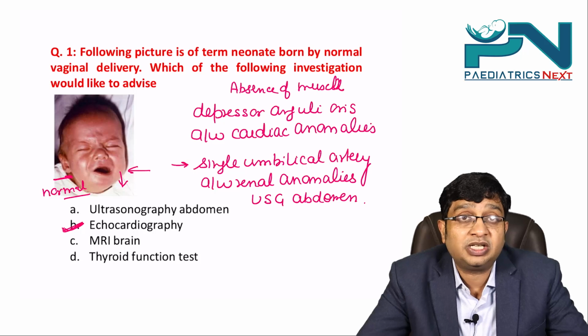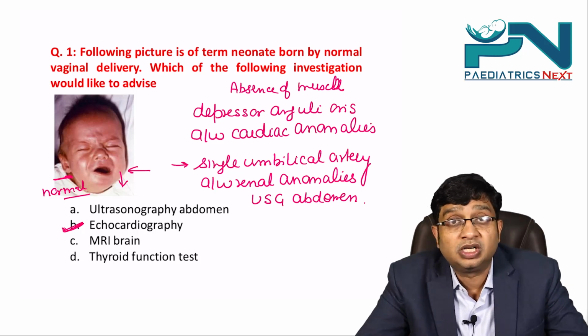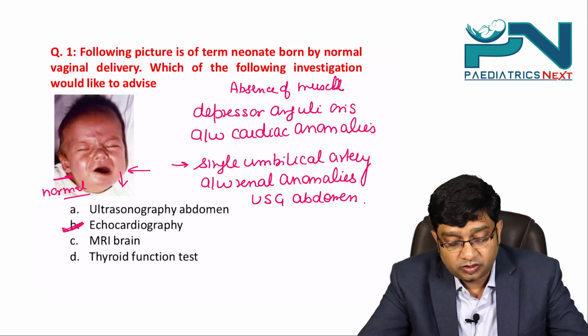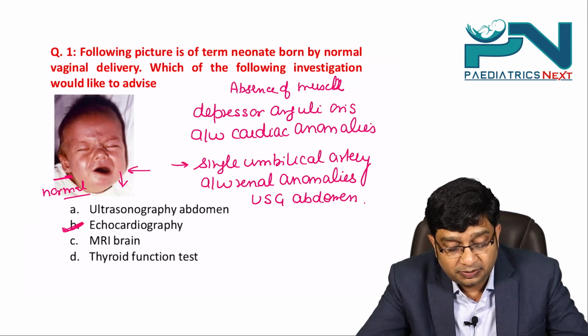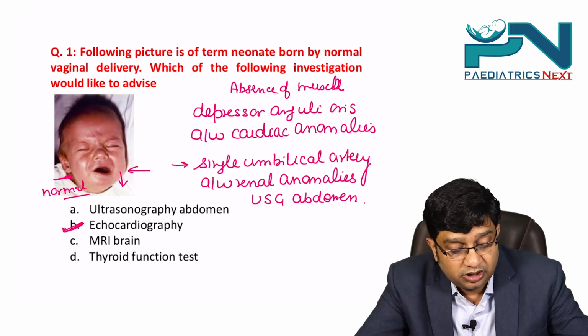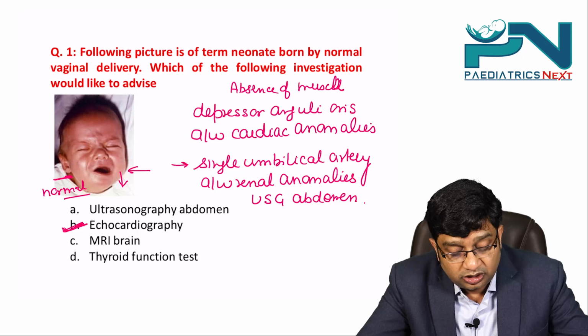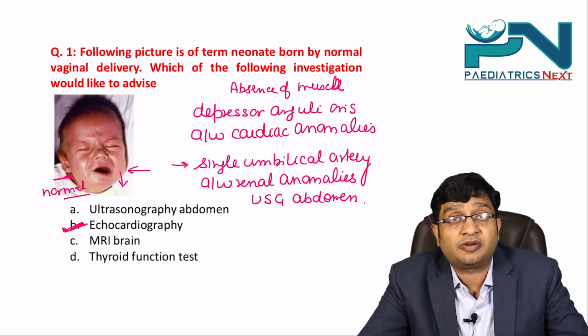So whenever you examine a child at birth, these might be the two things which can point towards congenital anomalies. If there is absence of the depressor anguli oris muscle, you need to advise echocardiography. If it is a single umbilical artery, you need to advise ultrasonography of the abdomen.